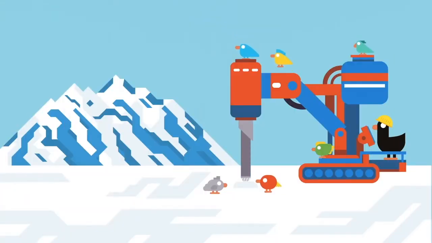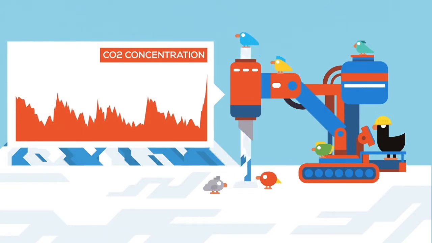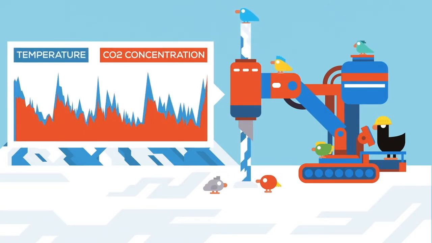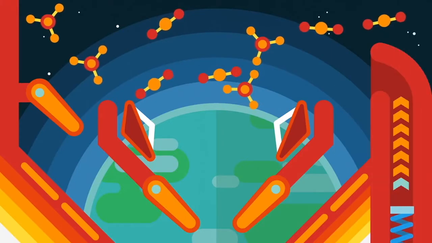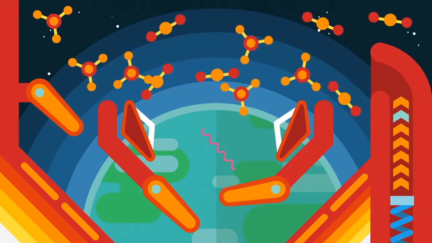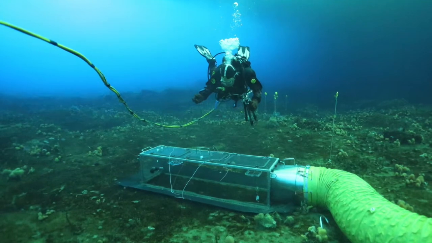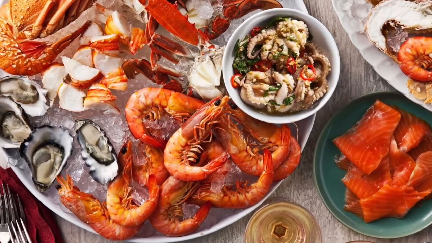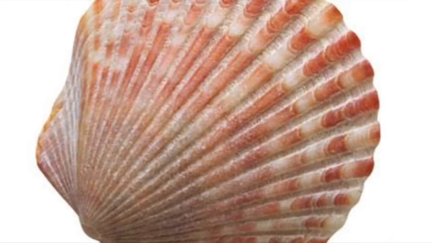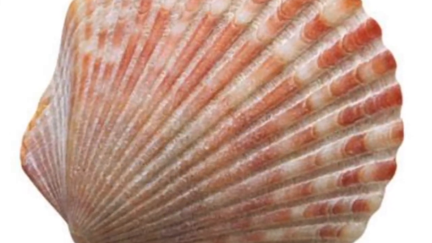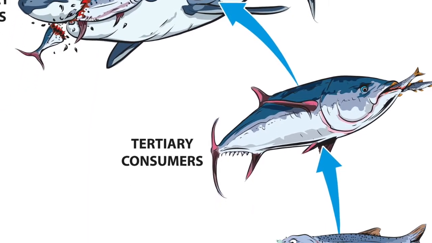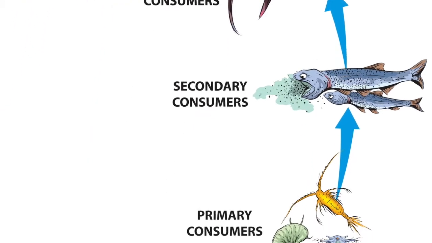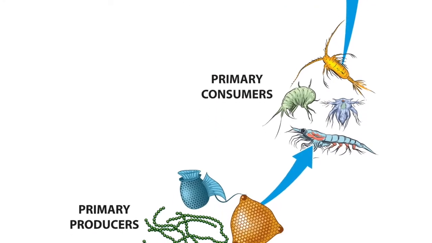How do we study ocean acidification? Geologists study the potential effects of acidification by digging into ice cores. They study air bubbles within the ice core and can study past temperatures as far back as 65 million years ago. Ocean acidification will affect humans as well as animals and plants. It will affect the food we eat since most of our shellfish requires calcium carbonate to form or to fortify their shells. Many of the fish we eat are also dependent on shelled animals for their food source, so their entire food chain is in jeopardy.